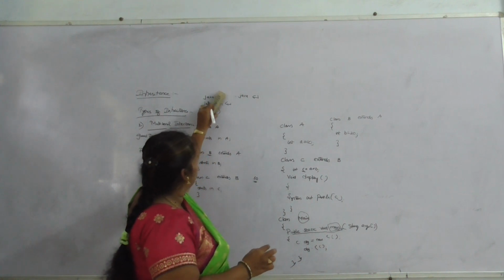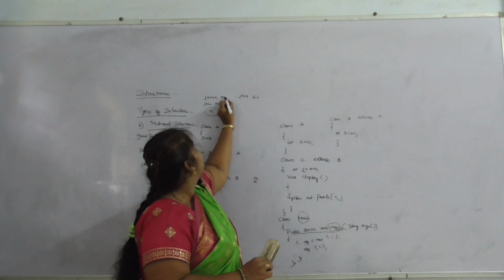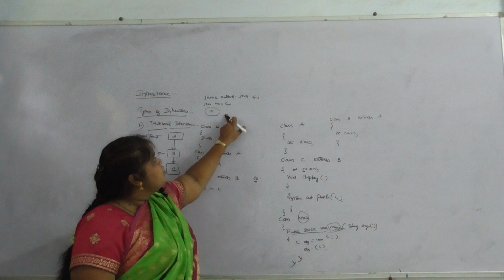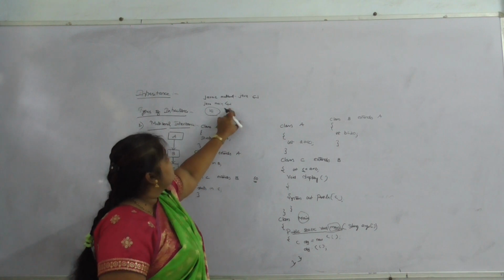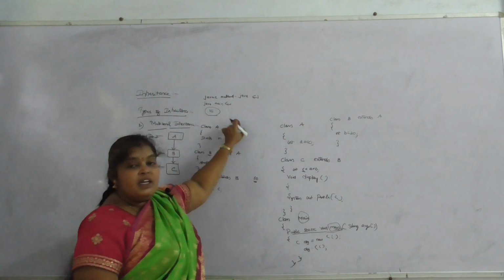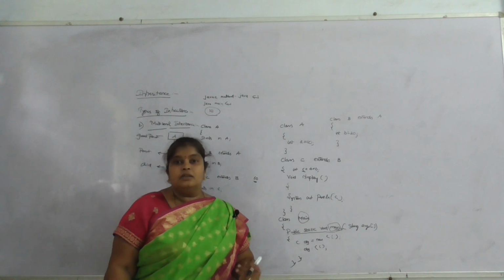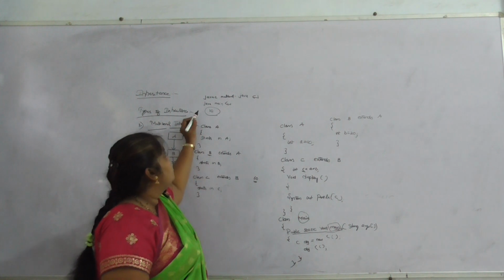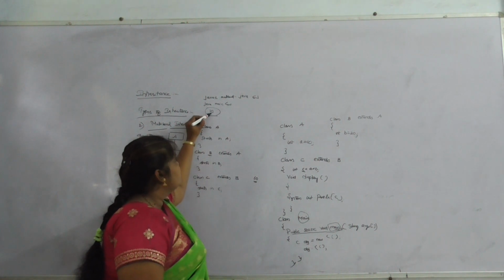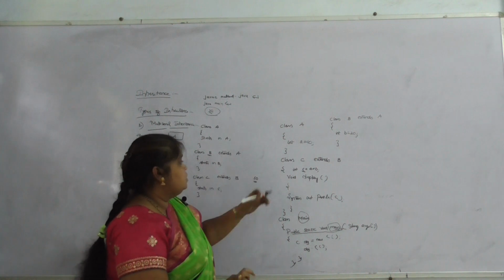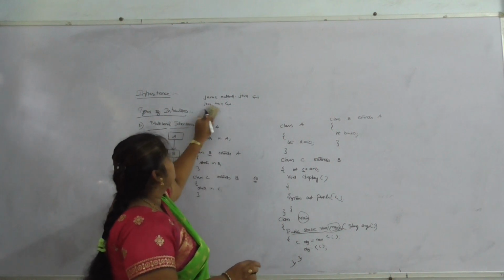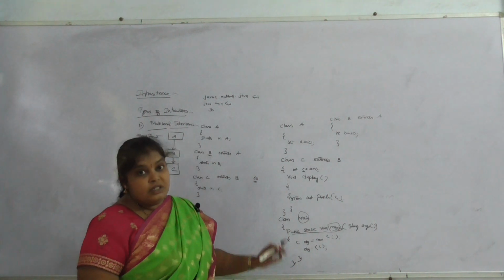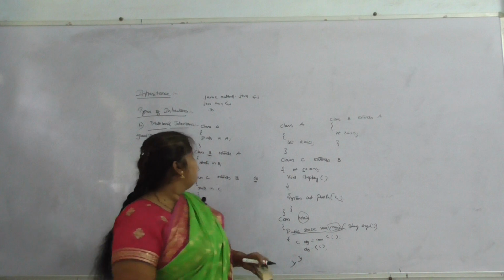If we save this file as multilevel.java, then after compiling, any errors will be displayed. Otherwise, it will show in the command prompt after running this program with java main. So C equal to A plus B, that is 10 plus 20, 30, is displayed. So this is multi-level inheritance.